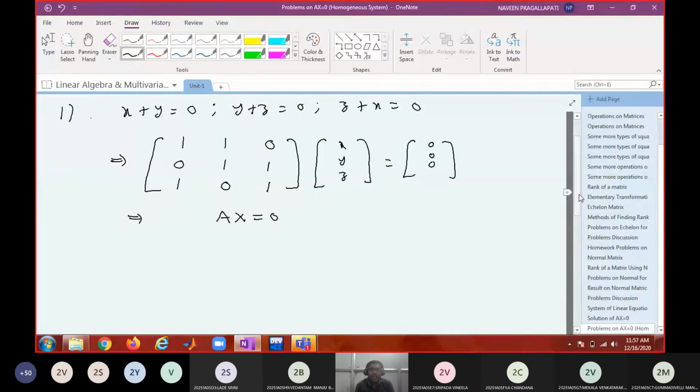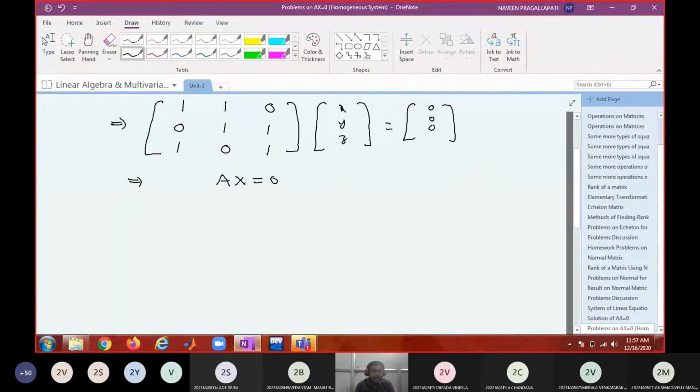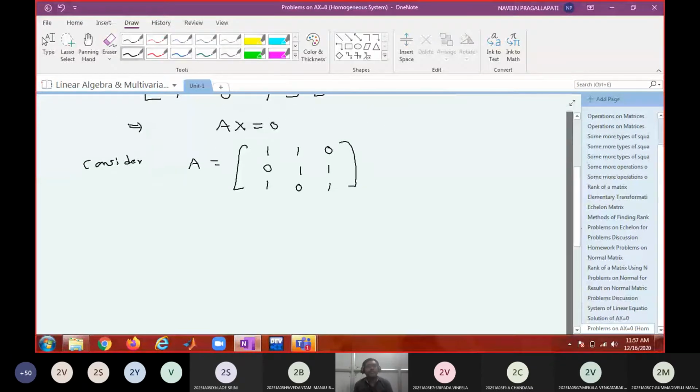Okay. So you consider the coefficient matrix and find its rank: 1, 1, 0, 0, 1, 1, 1, 0, 1. To find out the rank, what is the easiest way? Echelon form or normal form? Echelon form.